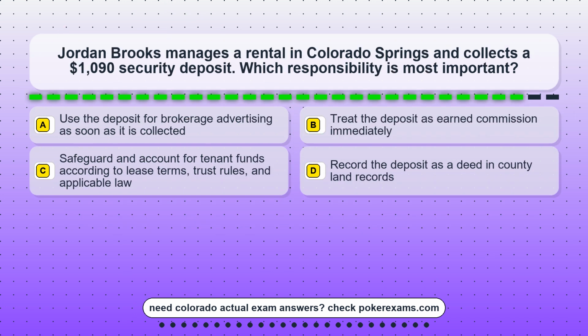Question 20. Jordan Brooks manages a rental in Colorado Springs and collects a $1,090 security deposit. Which responsibility is most important? Option A, use the deposit for brokerage advertising as soon as it is collected. Option B, treat the deposit as earned commission immediately. Option C, safeguard and account for tenant funds according to lease terms, trust rules, and applicable law. Option D, record the deposit as a deed in county land records.